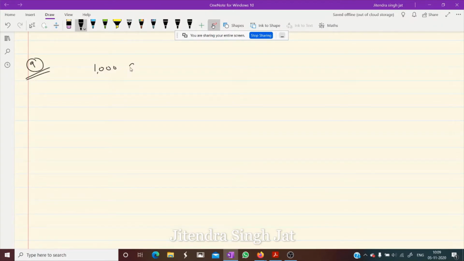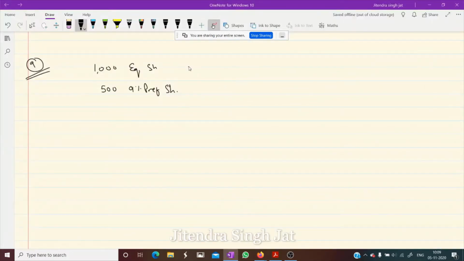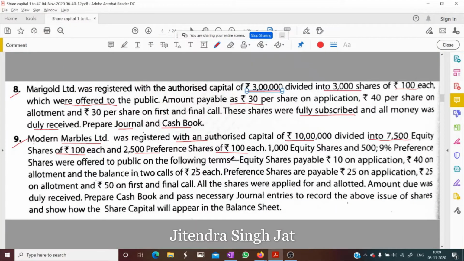1,000 equity shares and 500 9% preference shares are offered to the public at rupees 100 each.